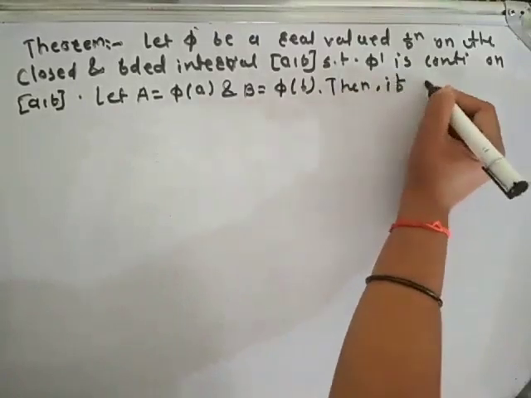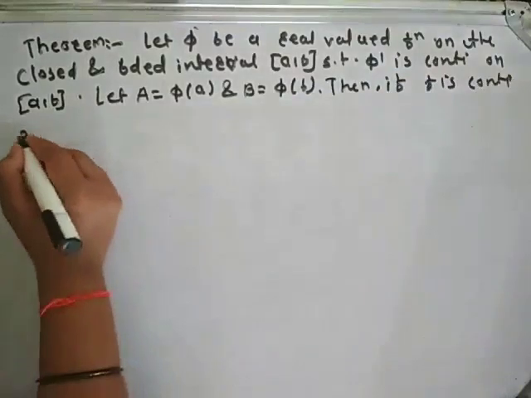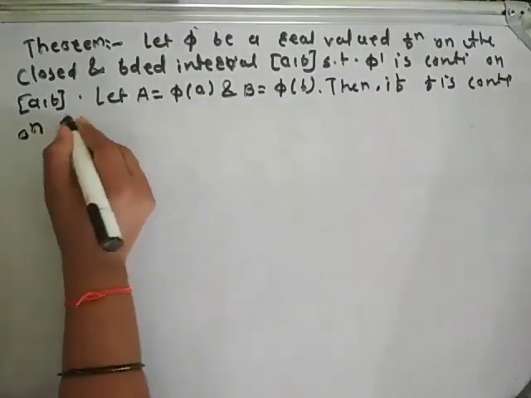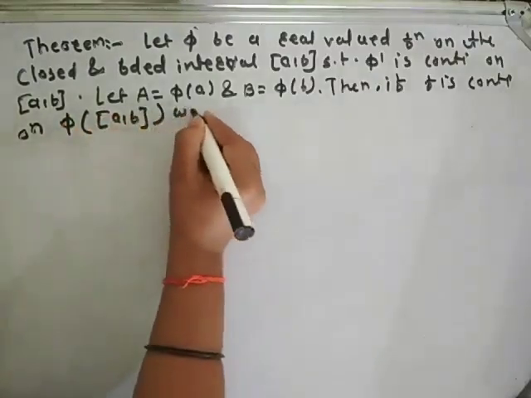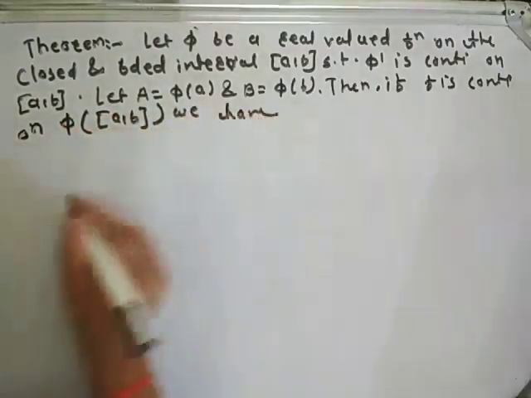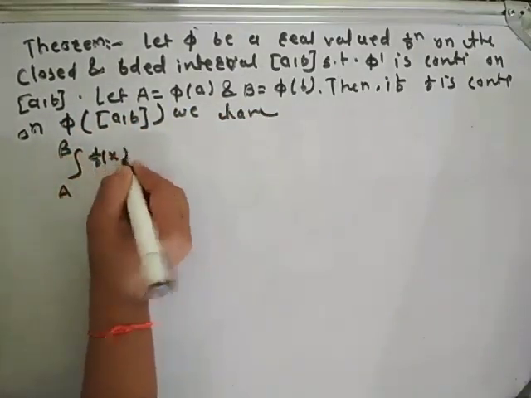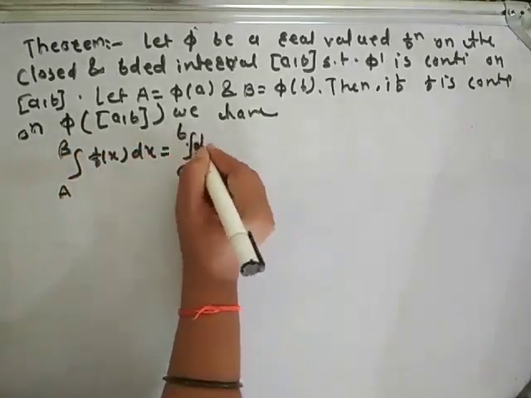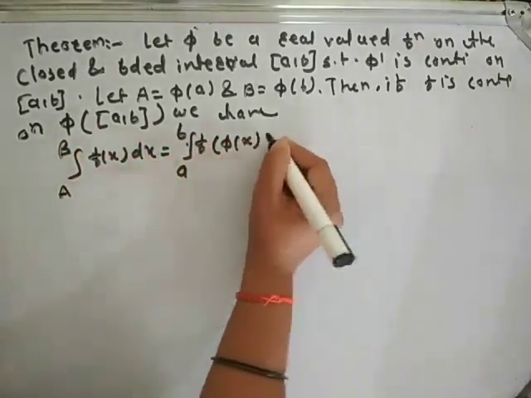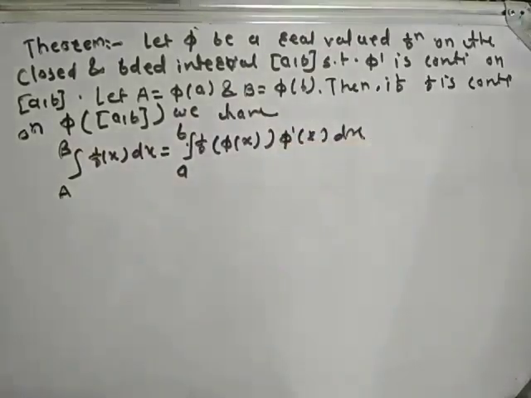if f is continuous on phi of closed interval [a, b], we have integration from A to B f of x dx is equal to integration from a to b f of phi of x into phi dash of x dx.